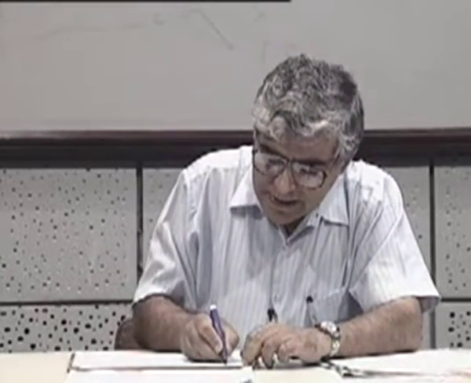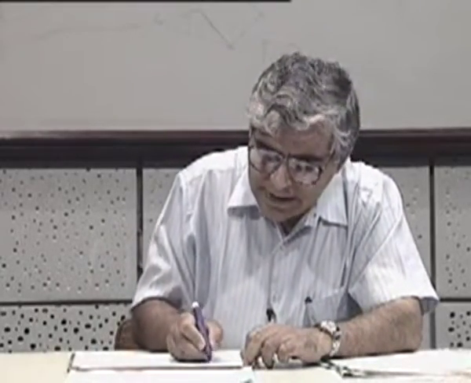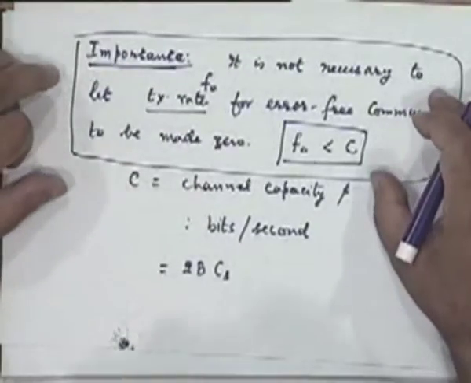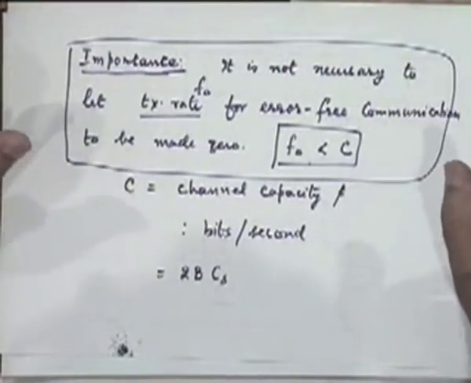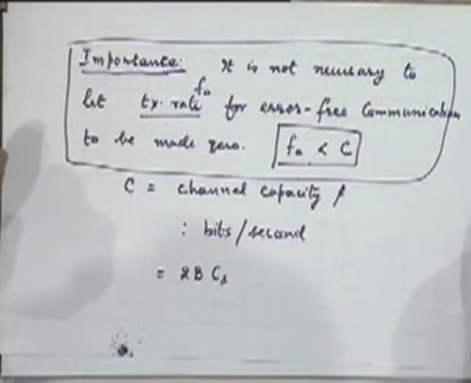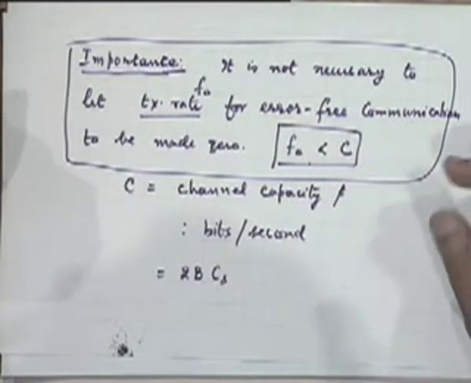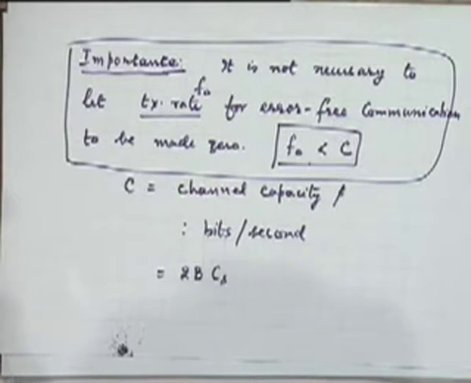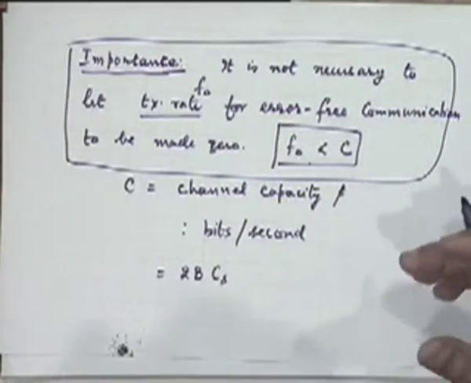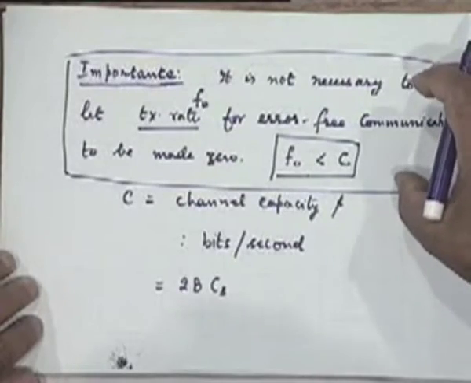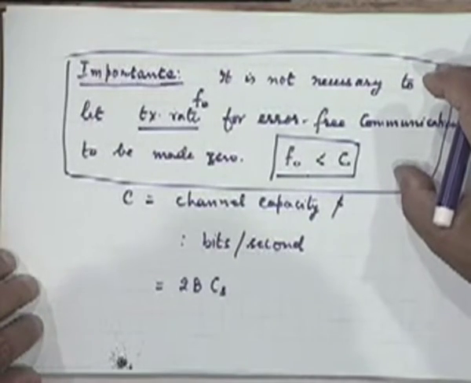So let's look at that. It's clear that if at all this result has come from somewhere, it has come from transmission of redundant information, because this is the only additional thing we are doing which we were not thinking of doing earlier. So somehow transmission of redundant information has a major role to play in getting Shannon's result.